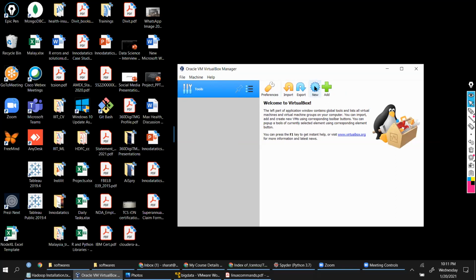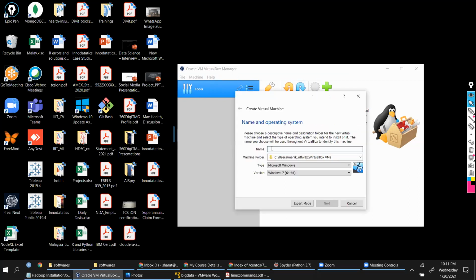So I am going to click on New, creating a new virtual machine using the VirtualBox option. Give a name to your virtual machine. I'll say test Hadoop. Then the type of operating system is Linux, and then you can say Oracle 64-bit.